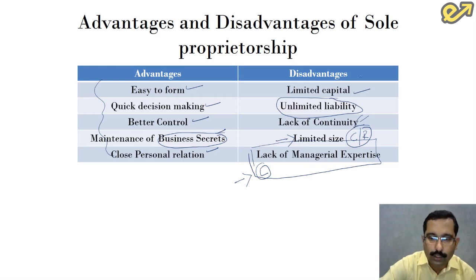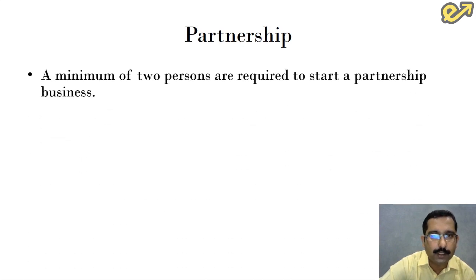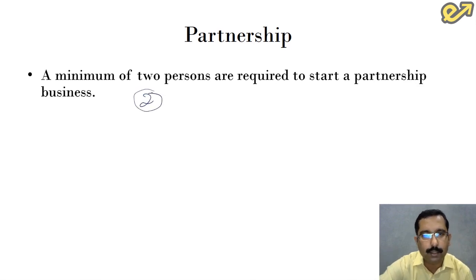Now let us move on to the next type of ownership, that is the partnership type of business. Now let us first focus on the characteristic features. First point is, to form a partnership business, a minimum of 2 persons are required. This is very common. We are talking about partnership, so there should be a minimum of 2 people who come together and start the business.